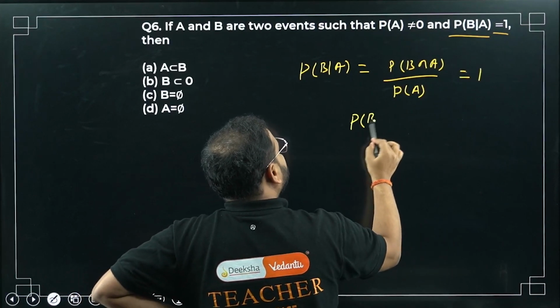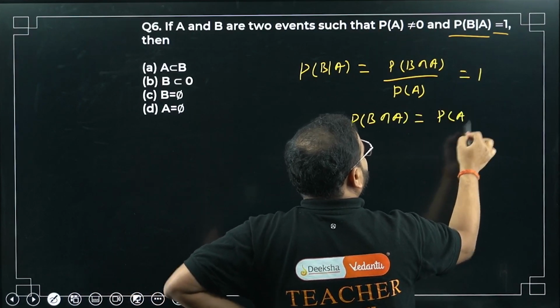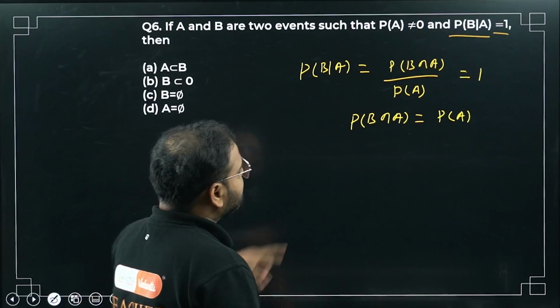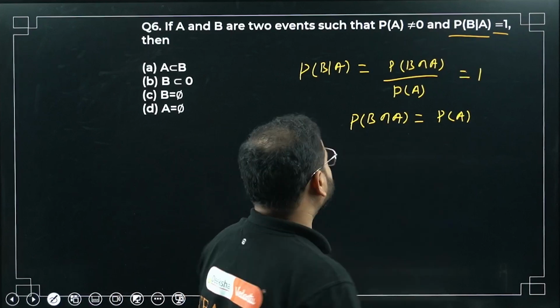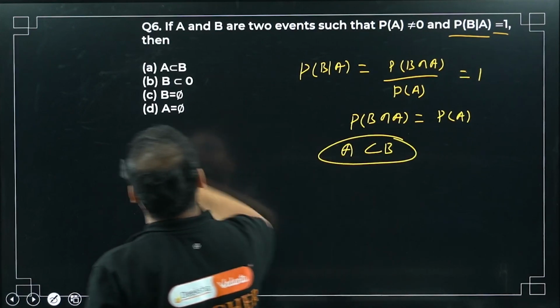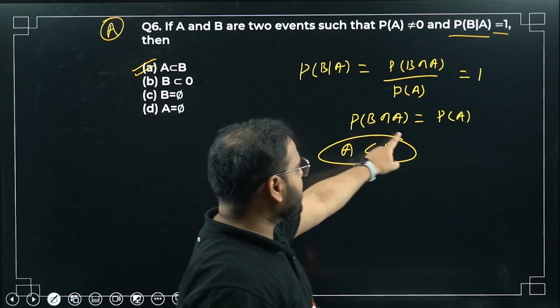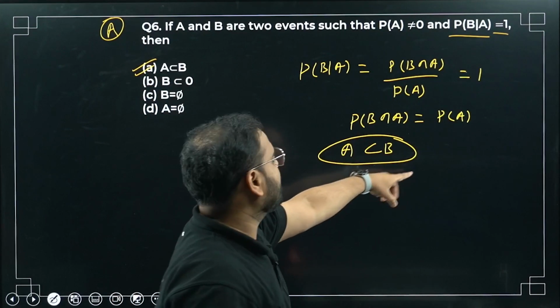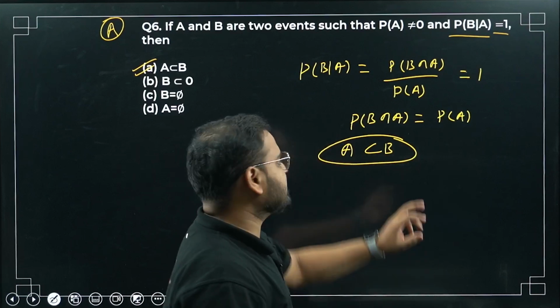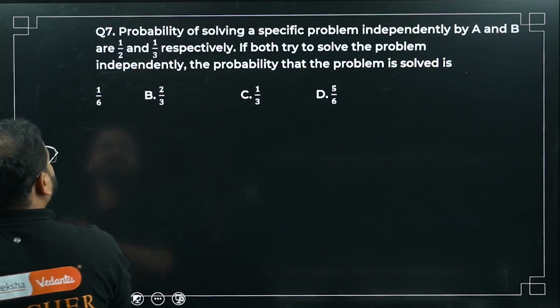P of B intersection A is equal to simply P of A, cross multiplication. Means intersection of B and A is simply coming as A. It means A is a subset of B. Yes or no? Correct, right? Yes, sir.